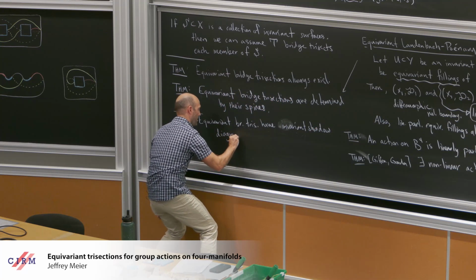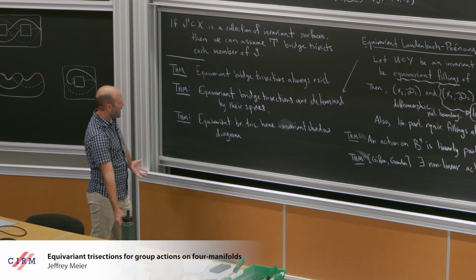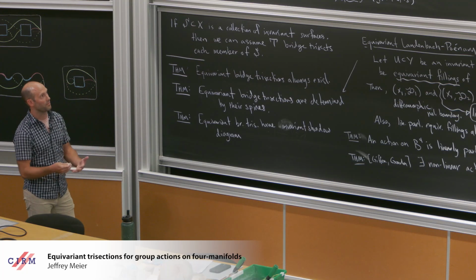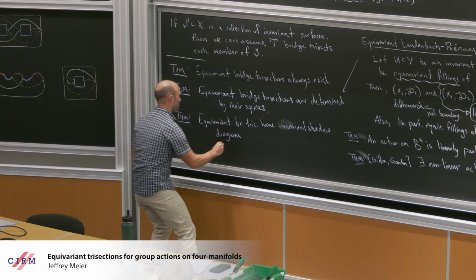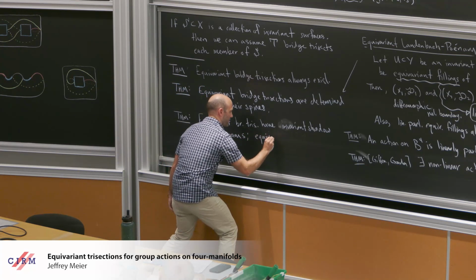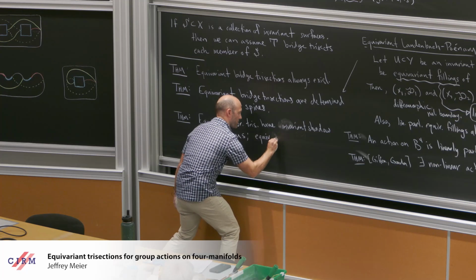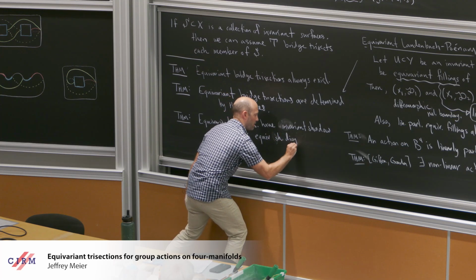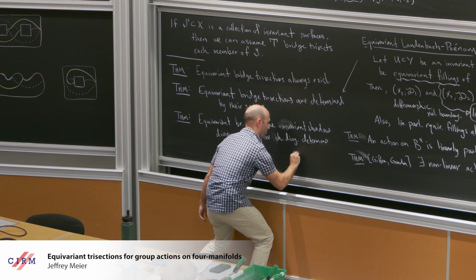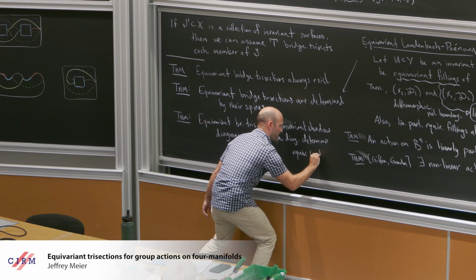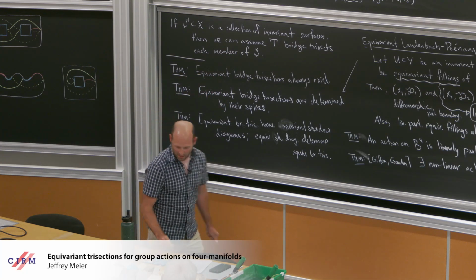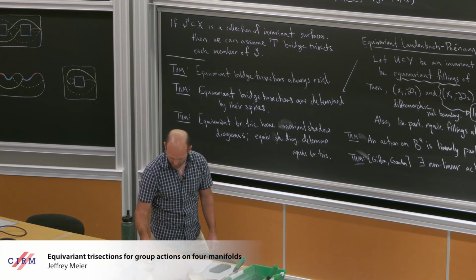So equivariant bridge trisections always have invariant shadow diagrams, or if you just want to think about four-manifolds, equivariant trisections always have invariant trisection diagrams. And equivariant, now I'm all over the place. Equivariant shadow diagrams determine equivariant bridge trisections.